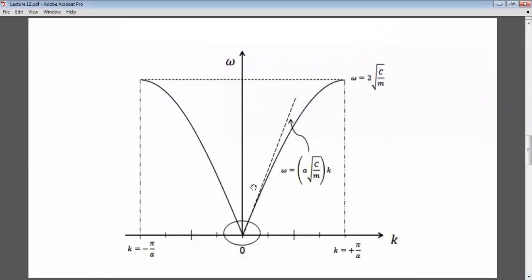Here again, I'm just showing that as k goes to 0, so close to 0, we are in this long wavelength region. Let me try to draw a circle. Yeah, this is a long wavelength region, which implies k is very small. We get that omega is dependent on k in a straight line, and this is true until, for example, this value, and then it starts changing its direction.